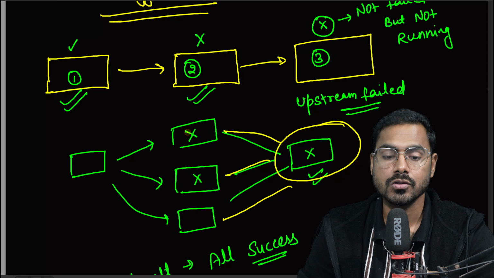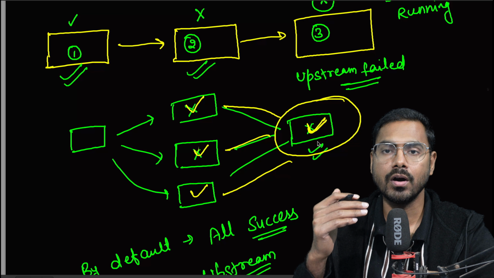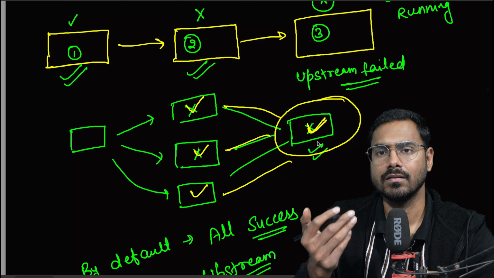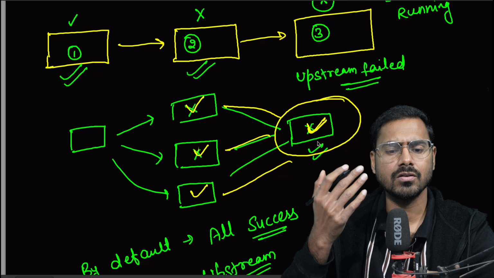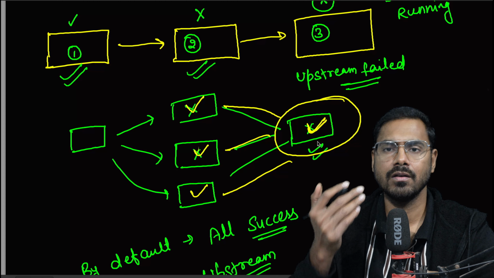Only then will I run this task, else I will not run. And this is what the trigger rule says. But the trigger rule also gives you an option, that maybe you want to run your pipeline even after a failure, right? If there is a failure, it does not mean that I don't want to run. Maybe there was a possible scenario that this will fail.